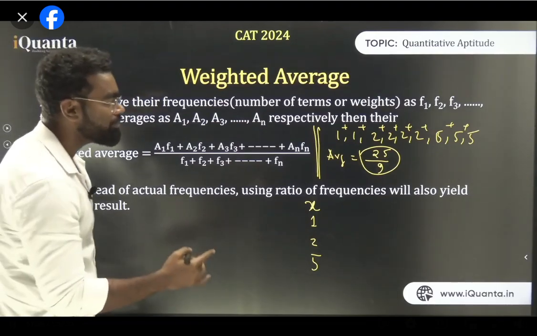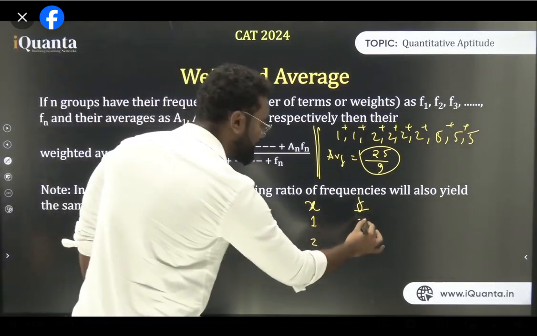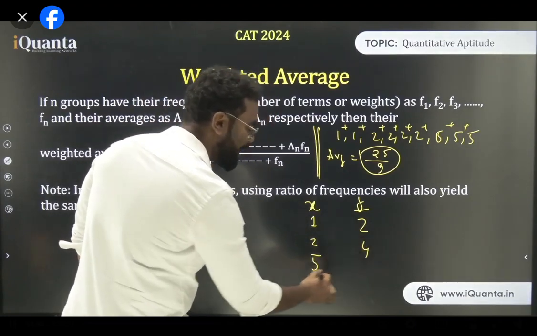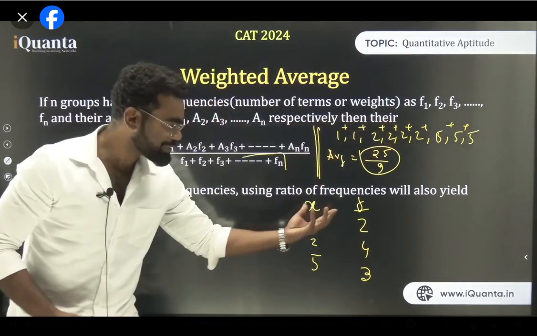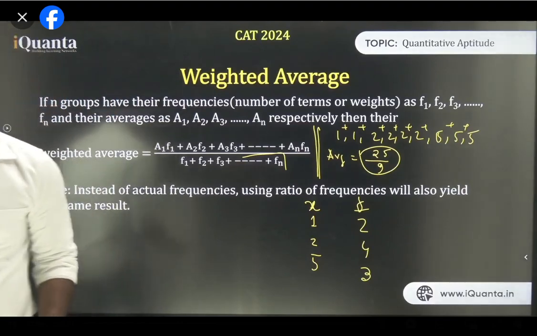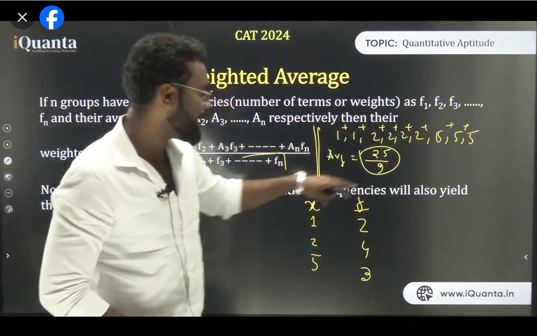And for these 3 values, what is the frequency? Frequency is the same as the weight. How many times does 1 occur? 1 occurs 2 times. How many times does 2 occur? 4 times. How many times does 5 occur? 3 times. Am I clear? So I can write it this way. The same thing can be represented like this. Yes or no?